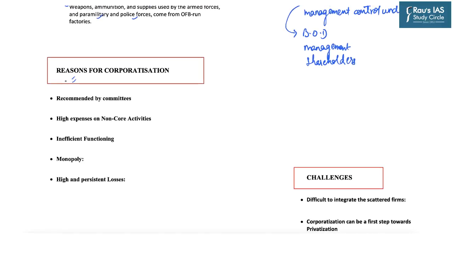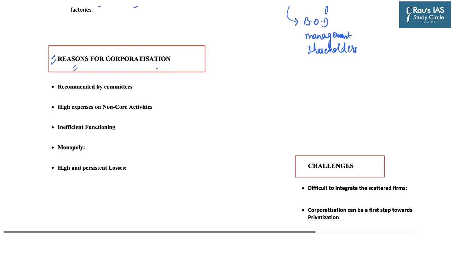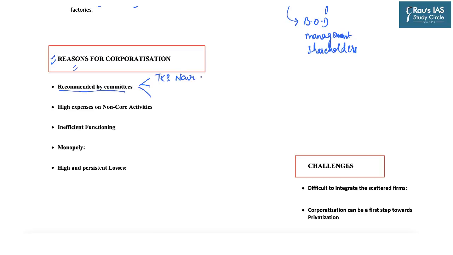Now we will understand what the major reasons for corporatization are. First, it was recommended by various committees from time to time. The 3 major committees which have recommended to corporatize the OFBs are the TKS Nair Committee in the 2000s, the second was the Vijay Kelkar Committee in 2005, and the third important committee was that of Vice Admiral Raman Puri in 2015.